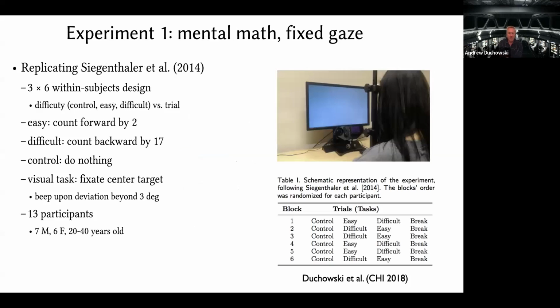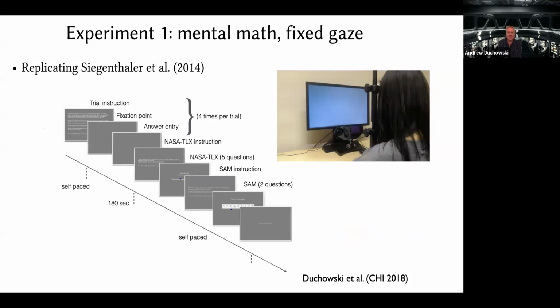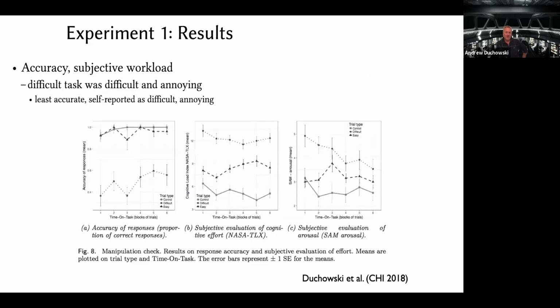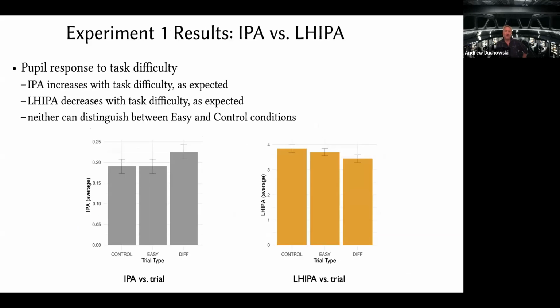All right, to validate, we applied the LHIPA, as it's called, to the same study that we did in 2018, which is a replication of SIGCHI et al. And there it was number counting, so you either count backward by 17, the difficult task, or count forward by 2, the easy task. And you can see the paper for the results that we obtained 2 years ago. The study was shown to be indeed indicative of the difficulty of the task, so accuracy of responses was lower at high difficulty, and it was also subjectively found to be annoying. You can refer to that paper to get more details.